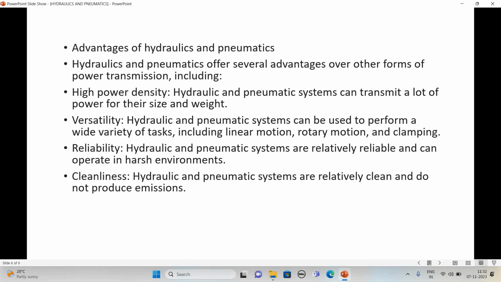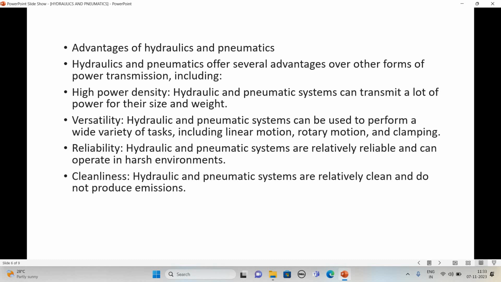Hydraulic and pneumatic systems can transmit a lot of power for their size and weight. Hydraulics in particular is used for high power transmission or heavy loads.